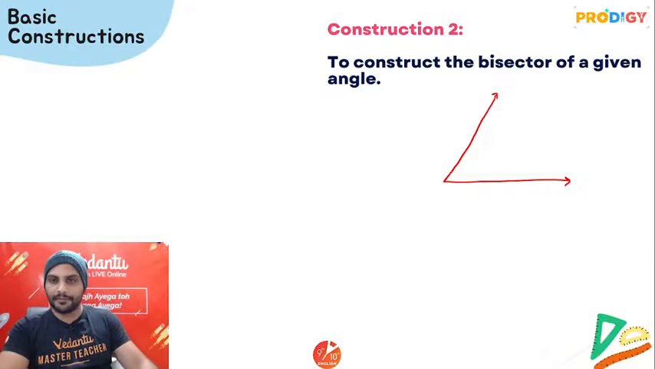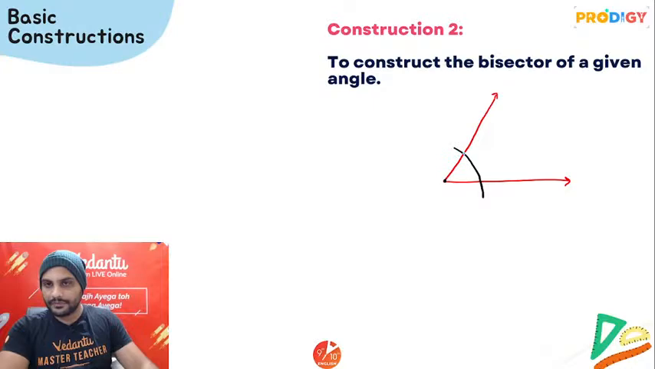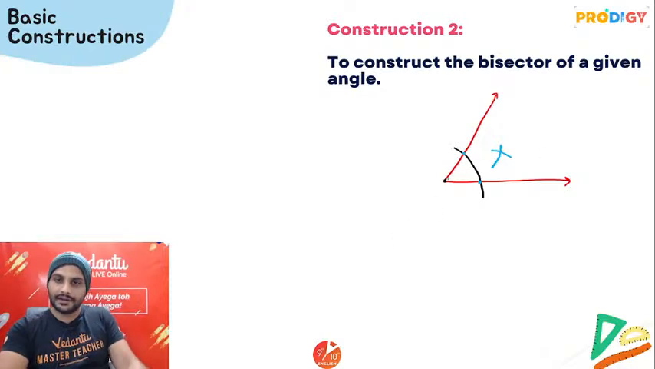Keep the tip of the compass at the vertex and make one arc like this. Now, wherever the arc has intersected with the arms, at those 2 points, keep the tip and open the compass in such a way that if you make 2 arcs, one arc from over here and another arc from over here, both the arcs will be intersecting. Join the vertex with that intersection point. This will be your angle bisector.